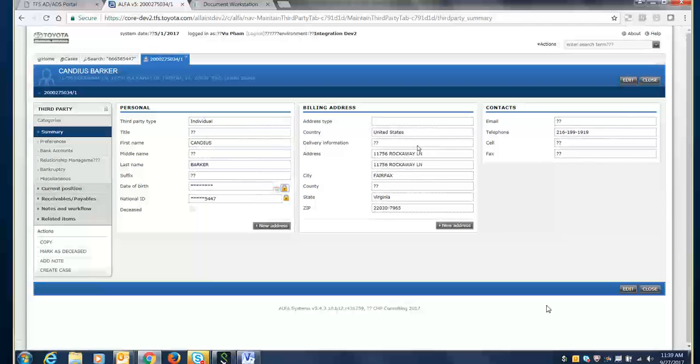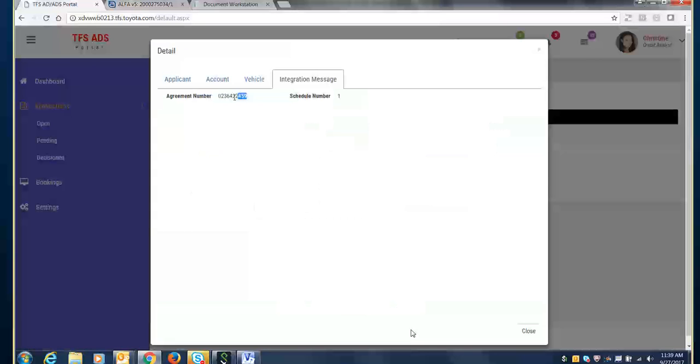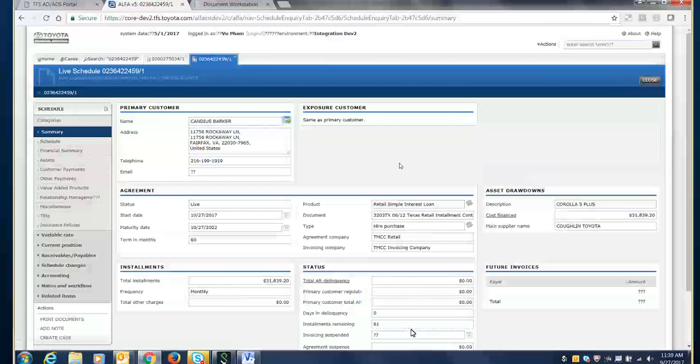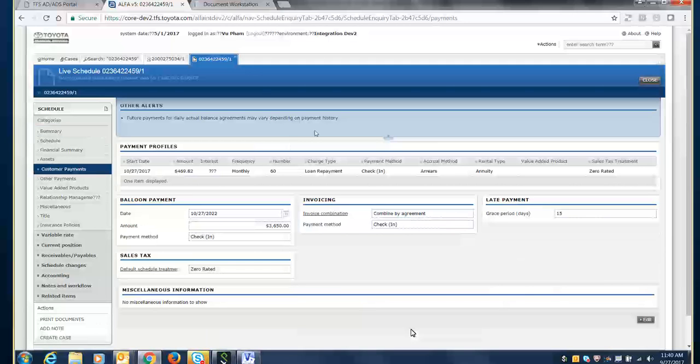So here we see that if we search again, the information for this individual showed up. Okay, so now I'm going to switch to the AOI and take the agreement number, and we will search for that agreement number. Because obviously what we're showing here is that Alpha has a customer entity and a contract entity. So we saw that the customer appeared there, and now we're looking at that the financial information is there as well. Brings a conclusion to our demo here.